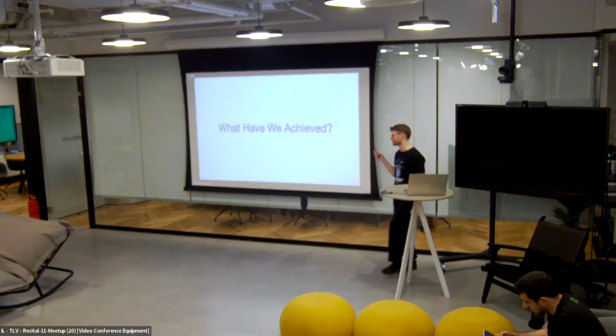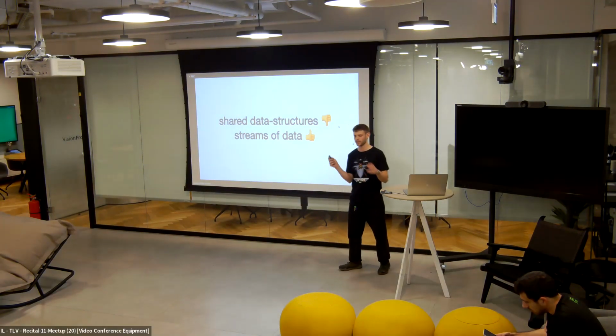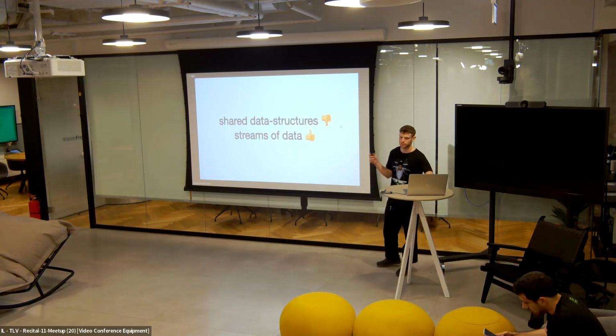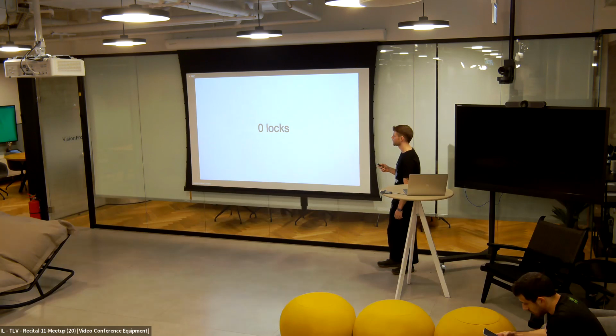So what have we achieved here? We ditched the shared data structure. We ditched the array that we had before. And instead we favored streams of data, which we could more easily reason about and pass between our different functions. So this is the core of the CSP idea. We also achieved all of this with 0 locks. It was all done using channels, which in my opinion are much easier to reason about as a human programmer.